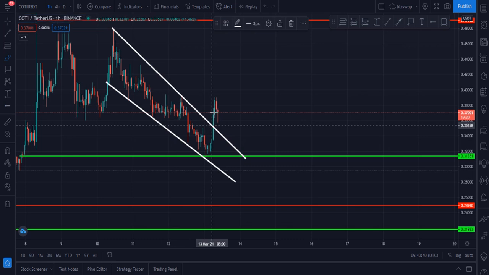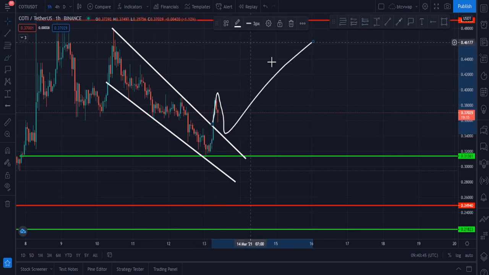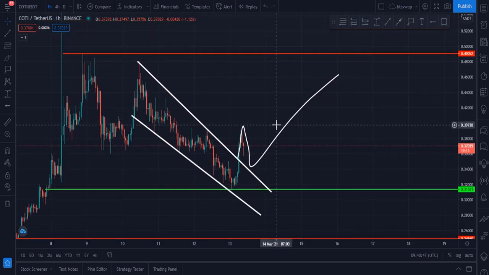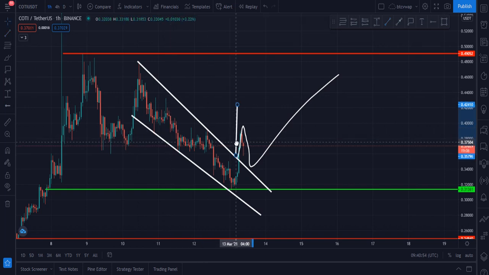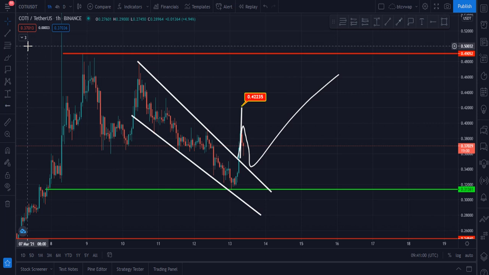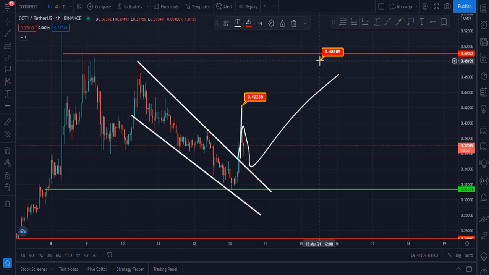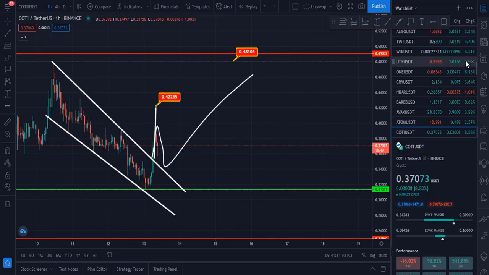Let me please show you. Now it is going to retest this zone, and after that price will go up, and in that case our first target will be this zone. Our first target is that zone, 0.42, and our second target is that zone, the beginning of this falling wedge, 0.48. These are two targets, 0.42 and 0.48, for Koti right now for me.